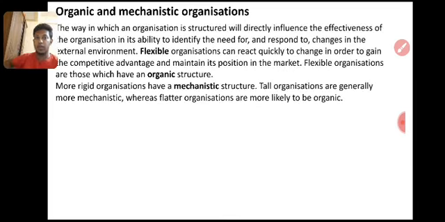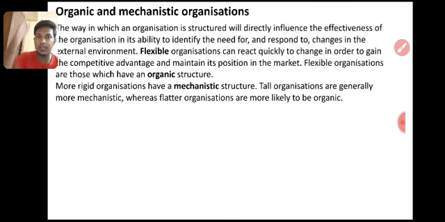The organic and mechanistic organization: the way in which organization structure will directly influence the effectiveness of the organization in its ability to identify the need for, and respond to, changes in the external environment. A flexible organization can react quickly to change in order to gain competitive advantage and maintain its position in the market. Flexible organizations are those which have an organic structure. More rigid organizations have the mechanistic structure. Tall organizations are generally more mechanistic, whereas flatter organizations are more likely to be organic.